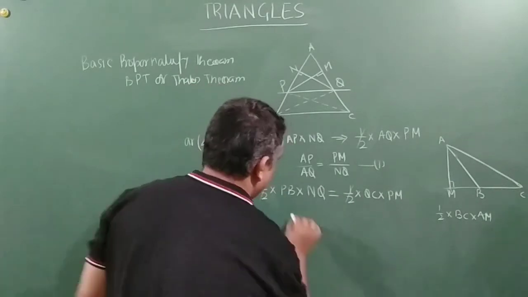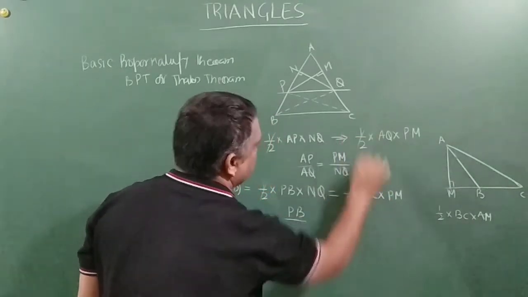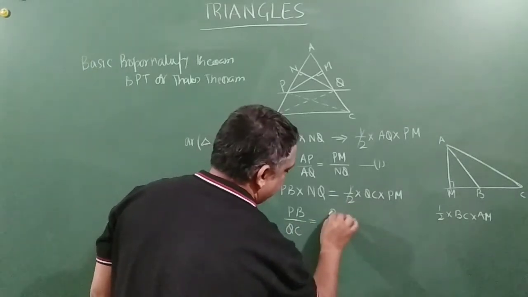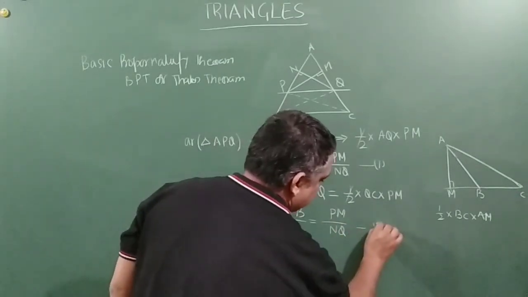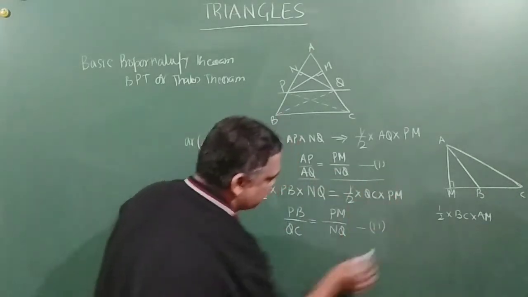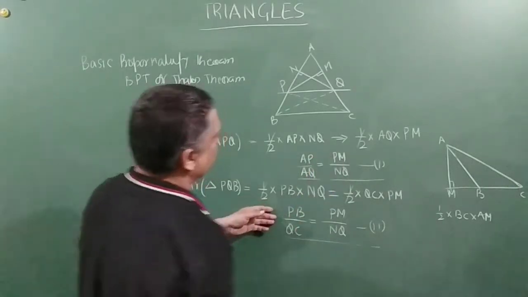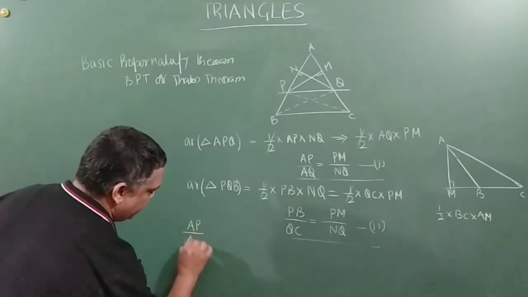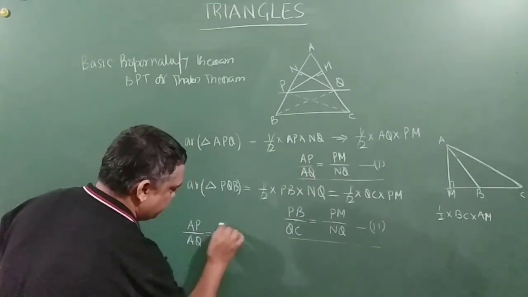So now PB by QC is equal to PM by NQ, right? This is our 2. So you can analyze this equation 1 and this 2. We can say AP by AQ is equal to this PB by QC.